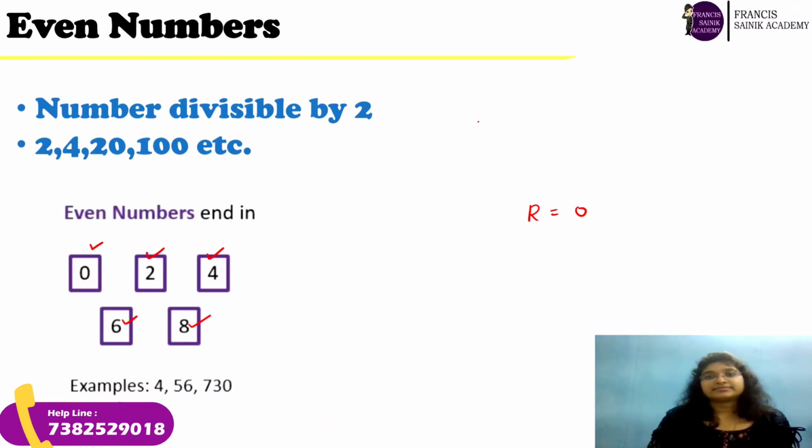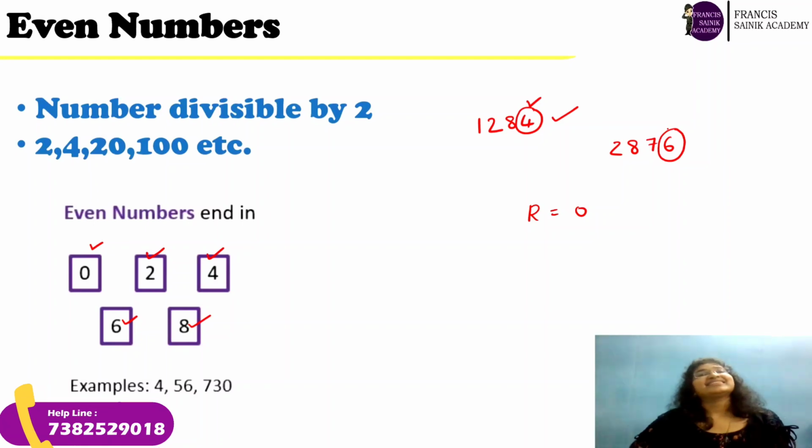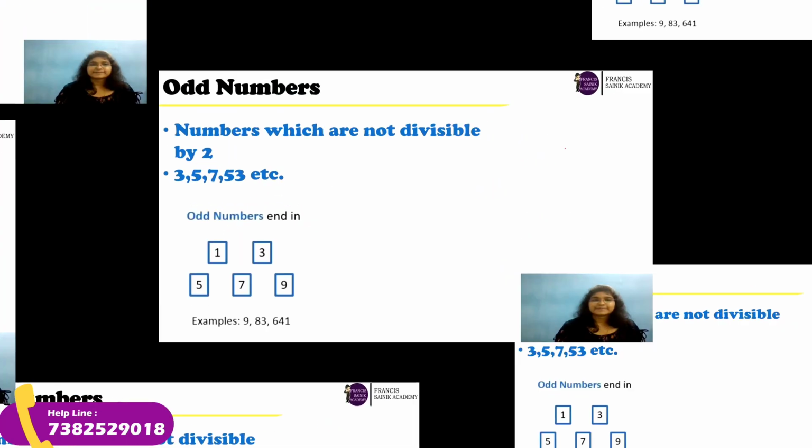For example, 1284. So I said, if the last digit of the number ends with 0, 2, 4, 6, 8, and yes, it is ending with 4, so this is divisible by 2, right? Another example, 2876. Yes, because the last digit is 6, it is also an even number because it is divisible by 2.